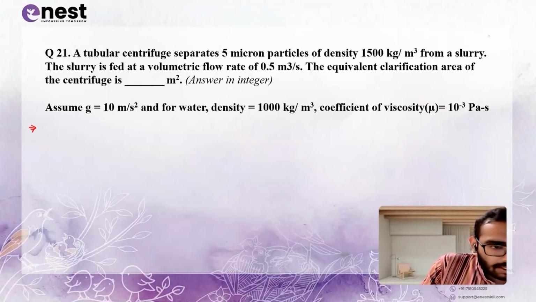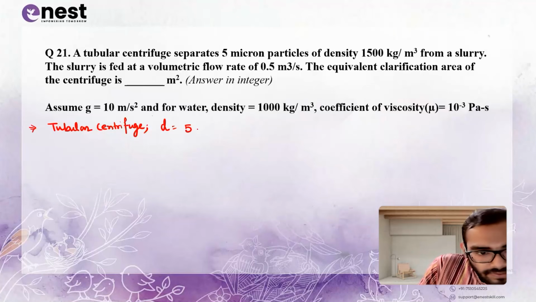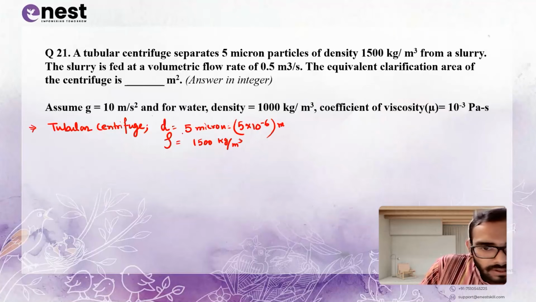We don't know anything. What is given that we have to write first. First is given as tubular centrifuge. Okay. 5 micron particle. Particle is given as 5 micron. That is 5 into 10 to the power minus 6 meter. Okay. Density is given as 1500 kg per meter cube from a slurry. Okay. Now this slurry is fed a volumetric flow rate. Volumetric flow rate is given 0.5 meter cube per second.